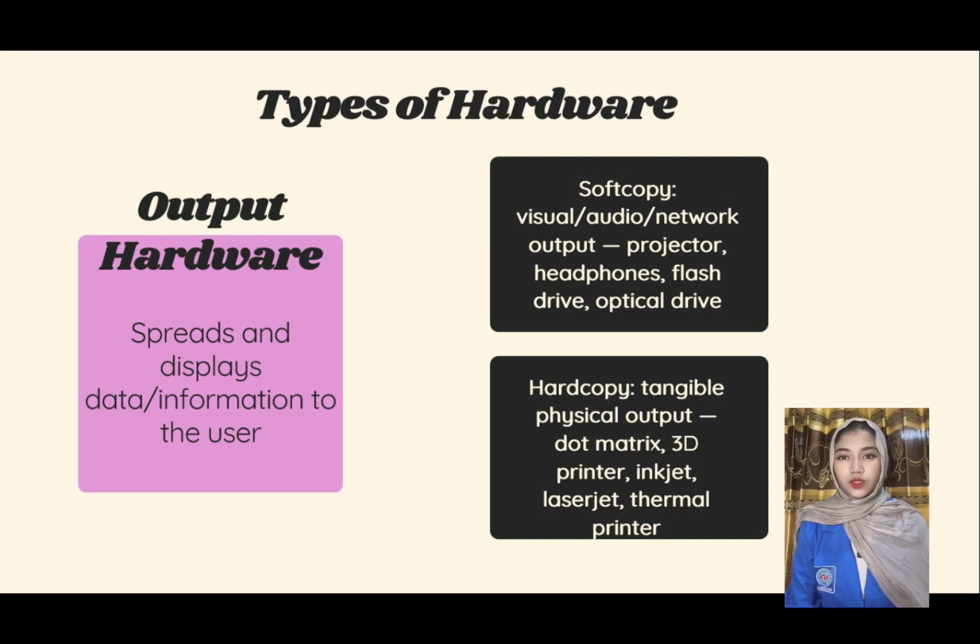Hard copy output is hardware that produces something in a tangible physical form, like dot matrix printers, 3D printers, inkjet printers, laserjet printers, and thermal printers.